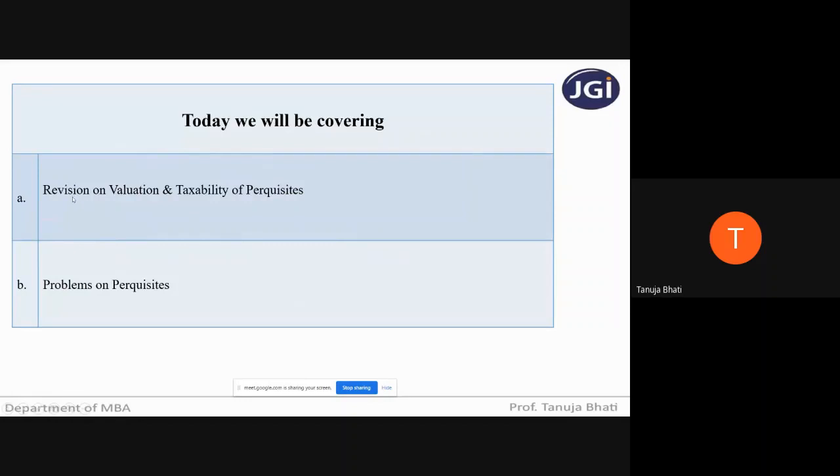Today we will be covering revision on valuation and taxability of perquisites, and we'll be solving problems on perquisites. When we solve problems on perquisites, it will also include some elements of full-fledged problems. We will be solving perquisites not individually, but including them in the calculation of gross salary. Some problems also relate to full-fledged problems.